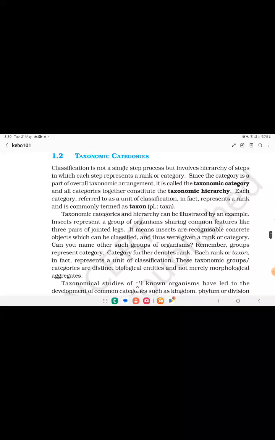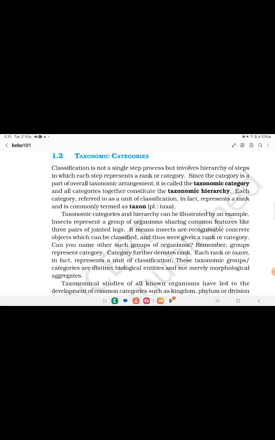Classification is not a single-step process but involves a hierarchy of steps in which each step represents a rank or category. Since the category is a part of our overall taxonomic arrangement, it is called a taxonomic category, and all categories together constitute the taxonomic hierarchy.